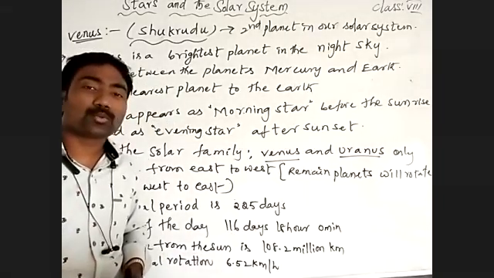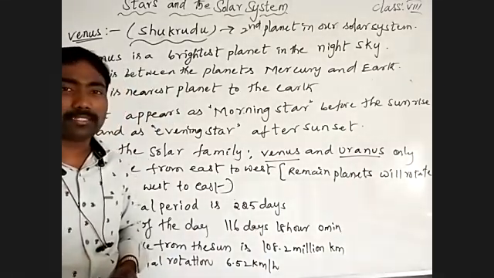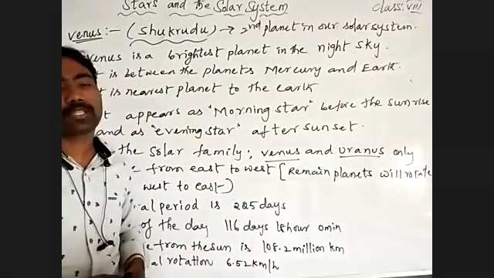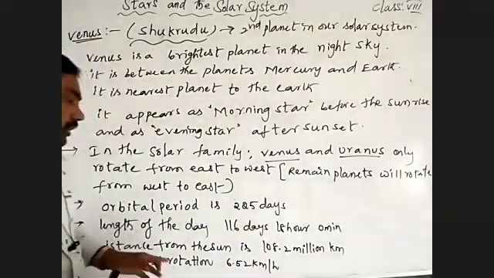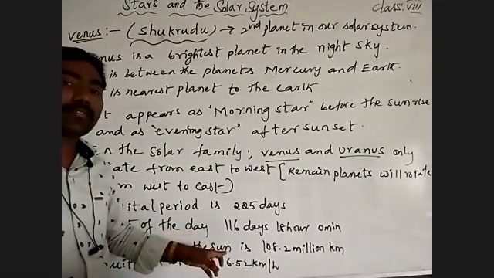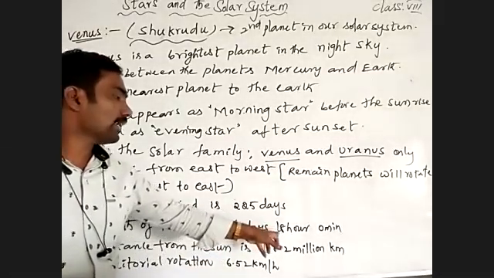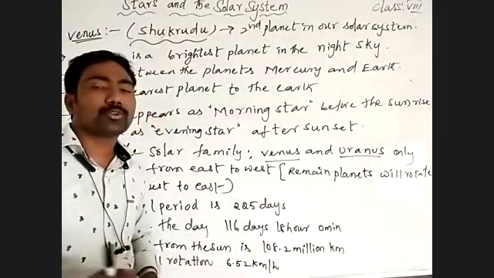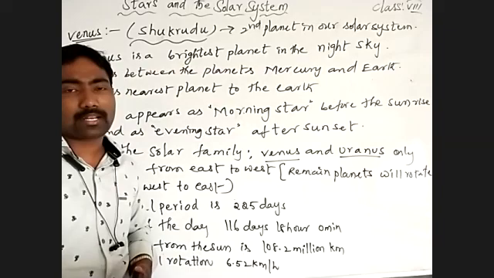If one day is 24 hours for Earth, then for Venus it is 116 times 24 plus 18 hours compared to the Earth. So one day on the surface of Venus is 116 days, 18 hours, while on Earth it is 24 hours. We are comparing one day.